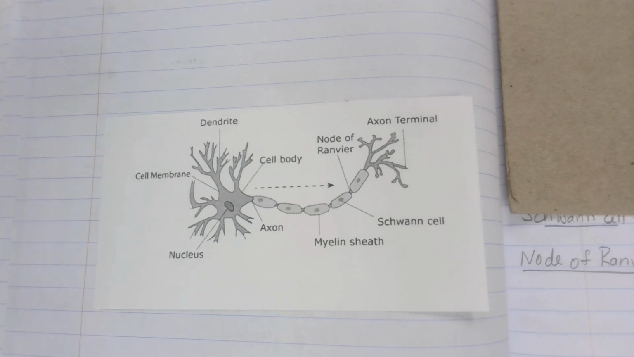Okay, so these notes are notes on nerve cells. We've already defined the neuron as a nerve cell. So a neuron is a nerve cell.